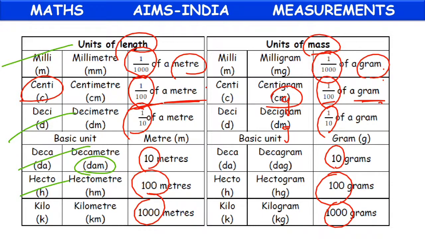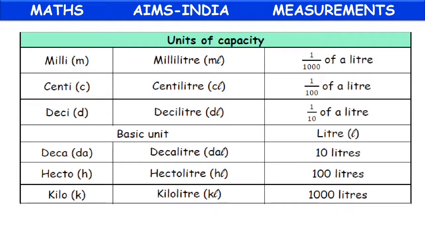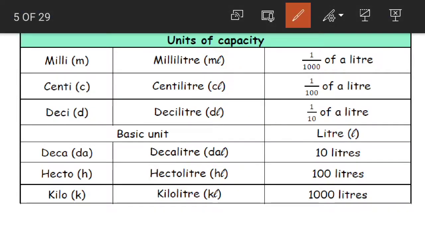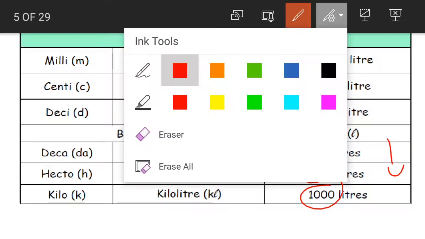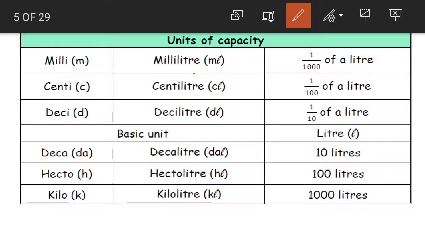Yes, even if you want, you can take a look at the units of measurement for capacity. 1 milliliter. In the middle we have the basic liter, above 1 by 10, 1 by 100, 1 by 1000. When we come below we have 10, 100 and 1000. So this is how it is. Milliliter, centiliter, deciliter, basic unit, decaliter, hectoliter and kiloliter.